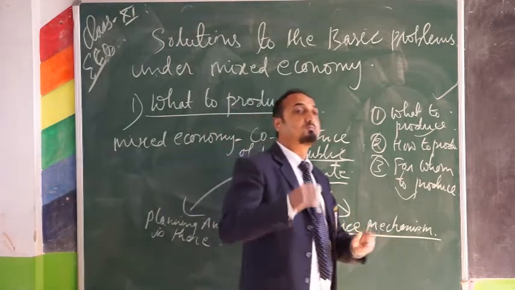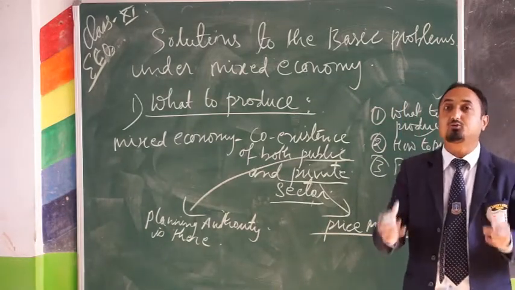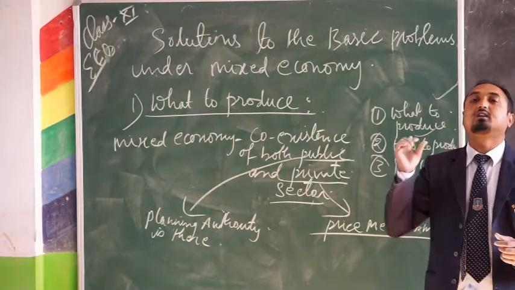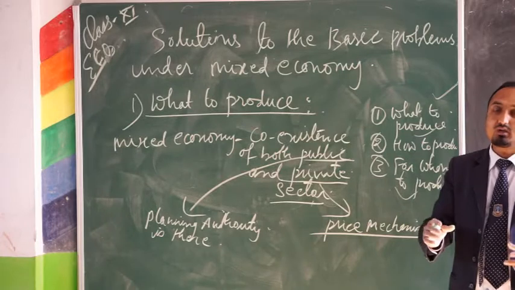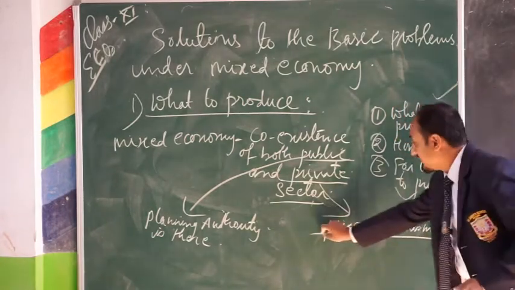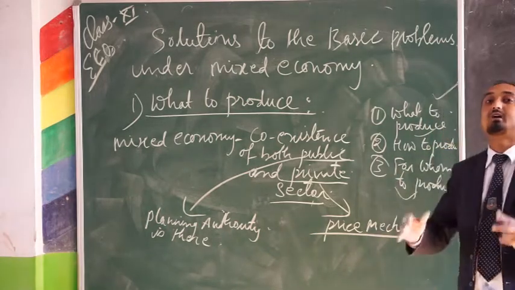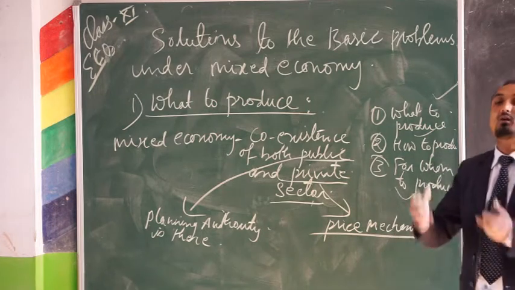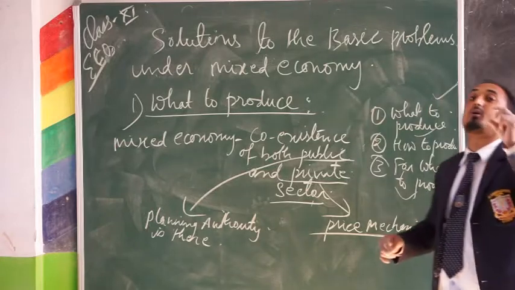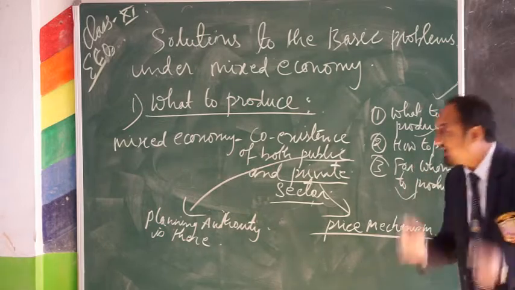The price mechanism plays an important role in deciding what the producers or private sector are going to produce and how much, because prices play a key role in directing or guiding the producers. So the producers will produce those items which are highly demanded by the people, and they will produce goods where the profit margin is very high.